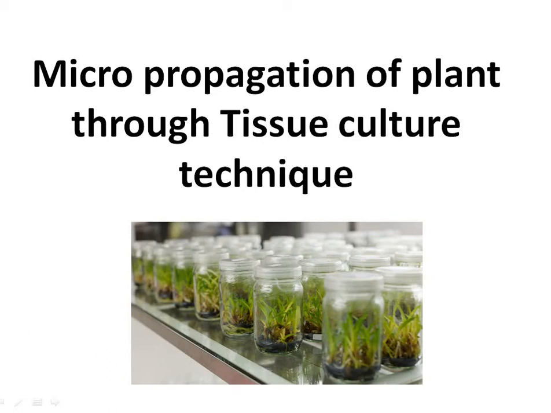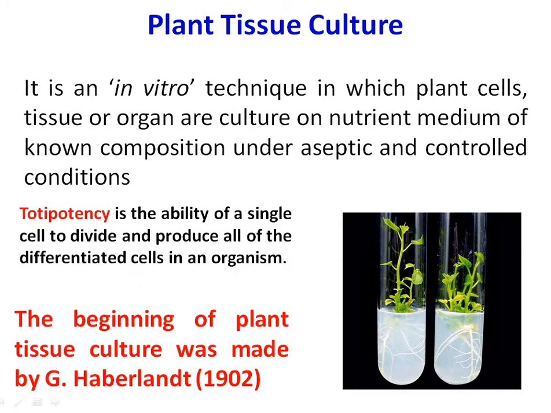Hello students, today we will see how micropropagation of plant can be done through plant tissue culture technique. So let's first discuss about plant tissue culture. Plant tissue culture is an in vitro technique in which plant cells, tissue or organs are cultured on nutrient medium of known composition under aseptic and controlled conditions.